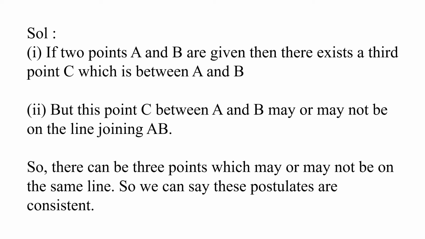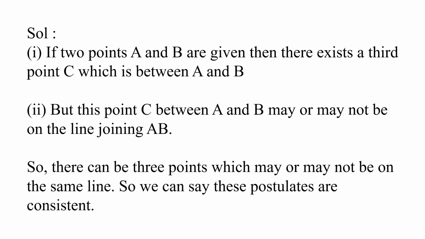Why? Consistent means it is either true or false. So the point C may either lie on the line between A and B, or may not lie. Both the conditions cannot be at the same time, that the point C is lying on the line and not lying on the line also. So there are many undefined terms which should be listed. They are consistent because they deal with two situations.